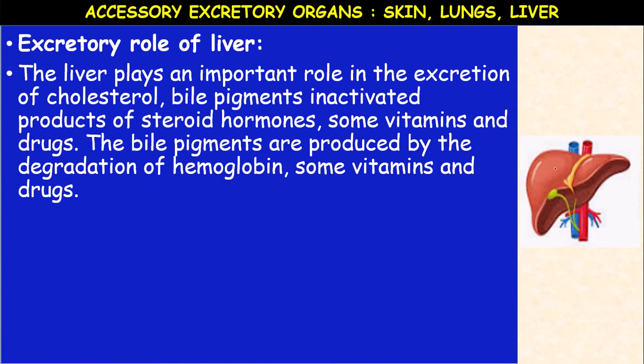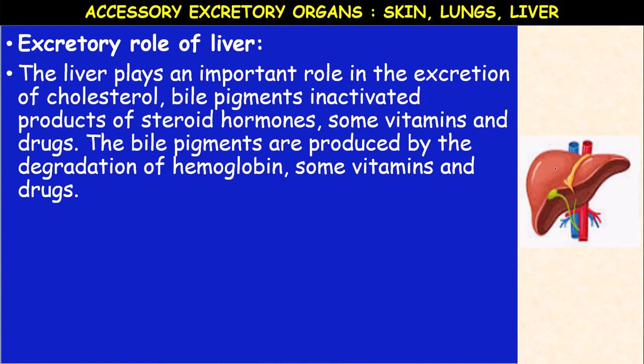The bile pigments are produced by the degeneration of hemoglobin. Actually, the dead RBCs containing hemoglobin reach the liver, and that hemoglobin is converted to bile pigments, bilirubin and biliverdin. Some vitamins and drugs also.